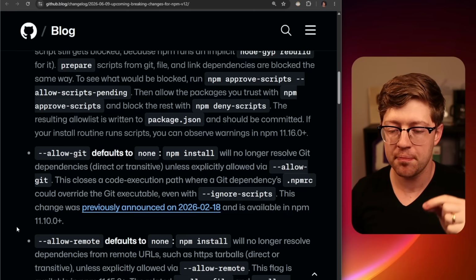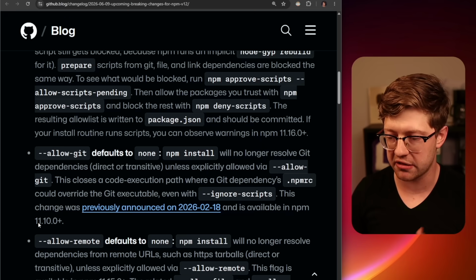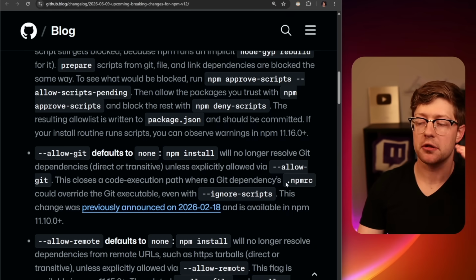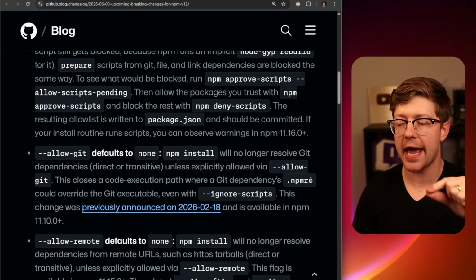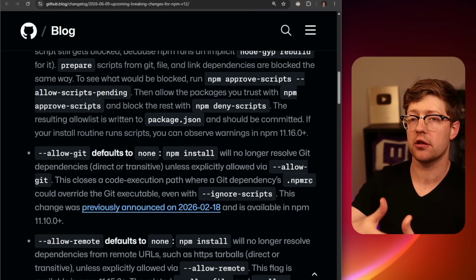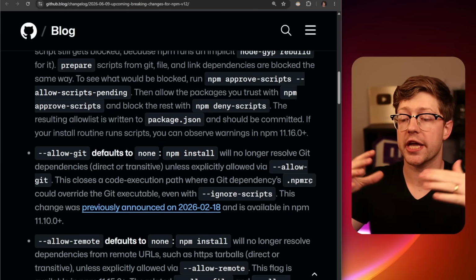Not that it will stop self-propagating worms, okay? Not that it will make them all go away, but this is a huge push in the right direction for the world of supply chain security. Also, allow Git. This will default to none. What this means is that a malicious npm RC can't override the Git binary to run a different binary that also can be located locally in the repository, which again, huge W.